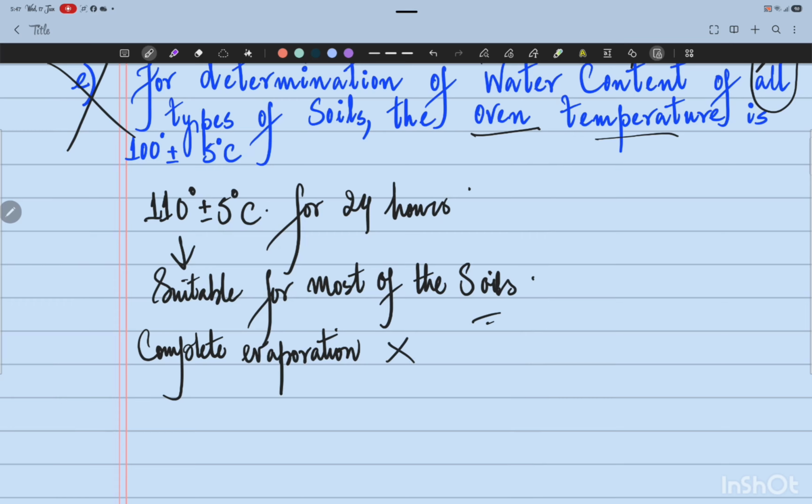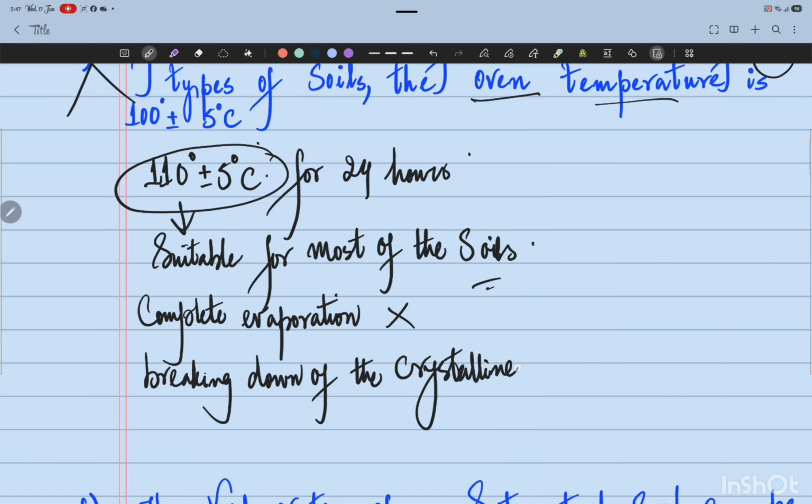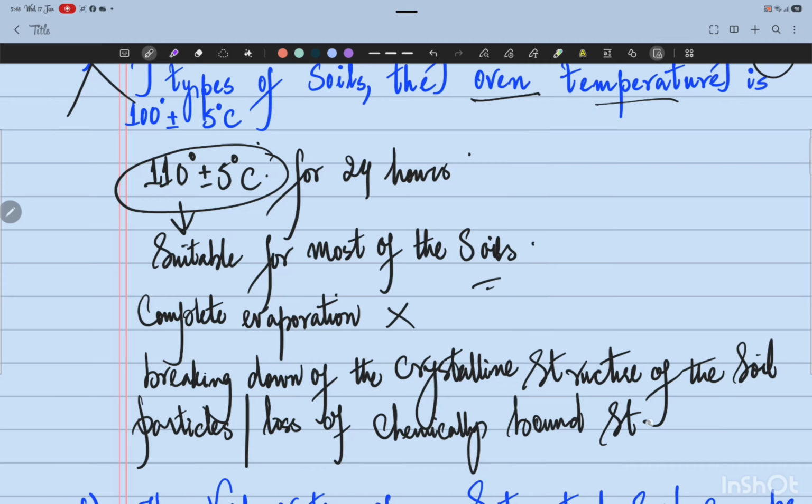And if we select a temperature higher than this range, that may result in the breaking down of the crystalline structure of the soil particles and the subsequent loss of chemically bound structural water.